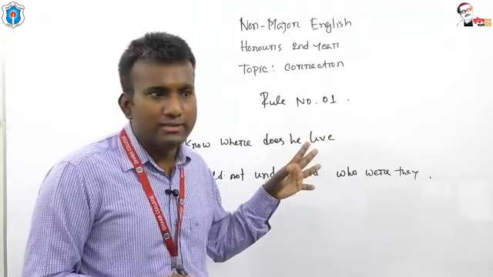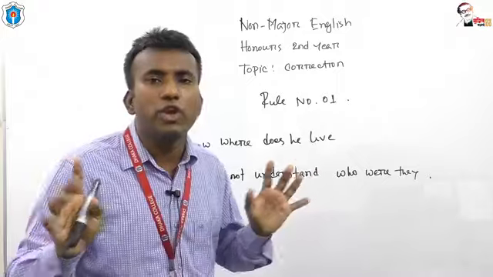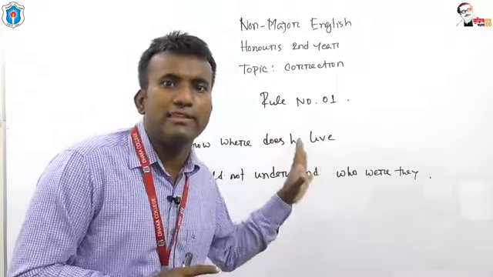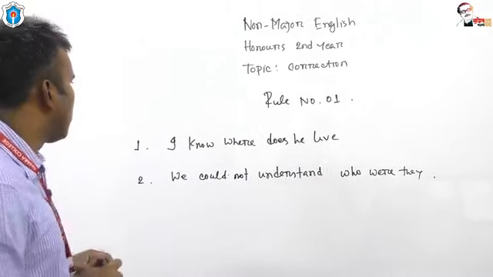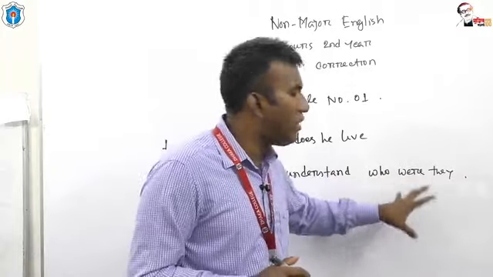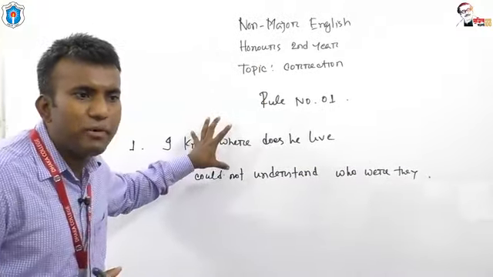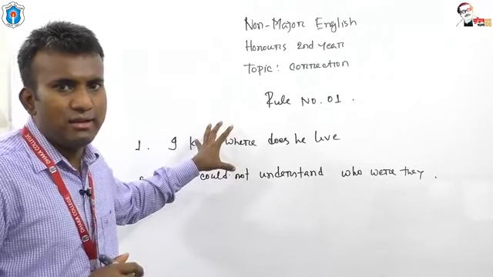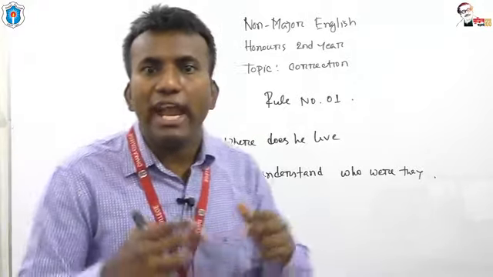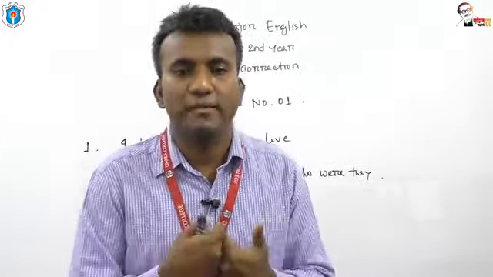Okay, and if you learn it effectively, I am sure you will be able to solve any kind of sentences regarding this rule. What should be the answer? Dear students, I know where does he live. We couldn't understand who were they. These are the two examples, and both the examples are incorrect according to grammar. These are two incorrect English sentences. Why? Our question is why.